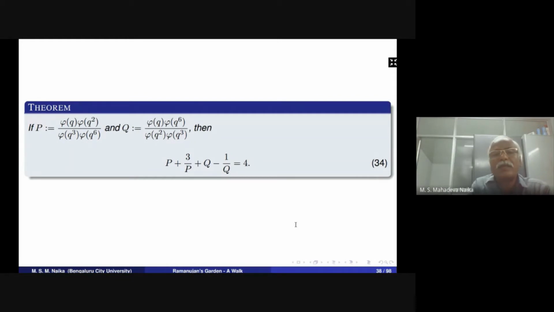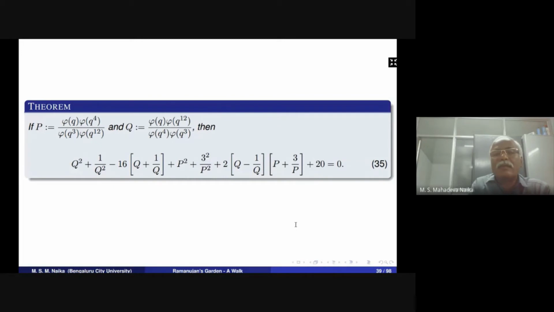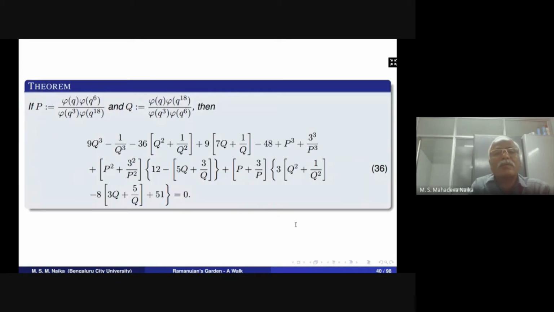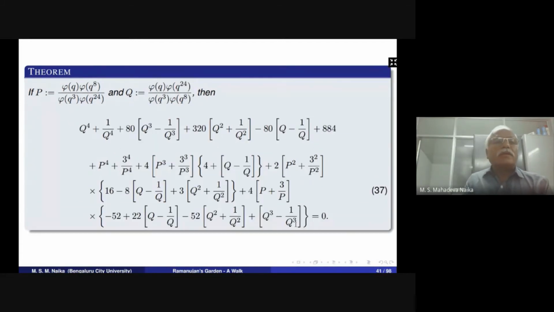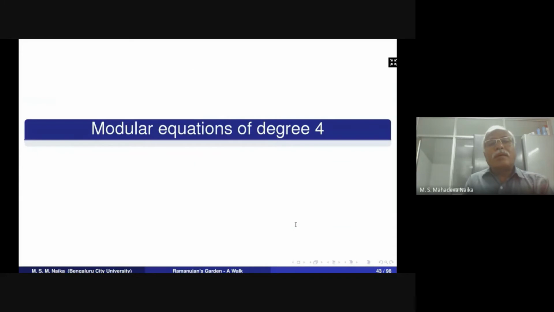Then we obtained the modular equation as in 34, and we obtained another modular equation for 4 times. And another modular equation as in 36, and the P-Q modular equation as in 37. So next we pass on to the modular equations of degree 4.